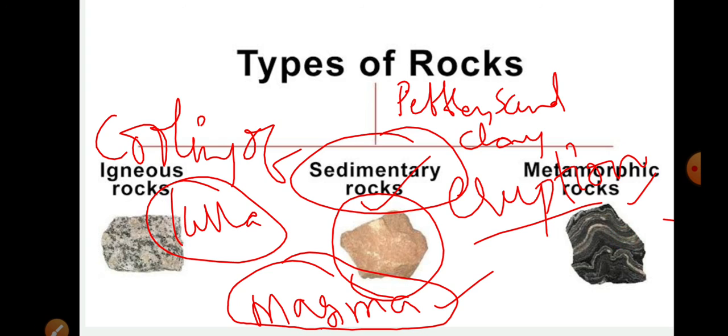Okay children, in our next class we are going to learn about different types of igneous rocks, the minerals present in them, and their uses.